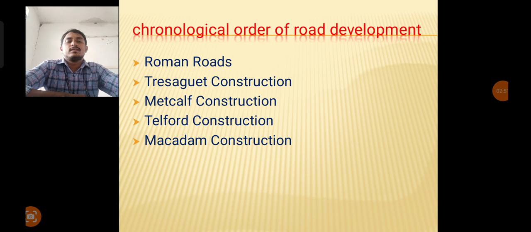Let's see, worldwide, the chronological order of road development, or the procedure, or the method of each construction.